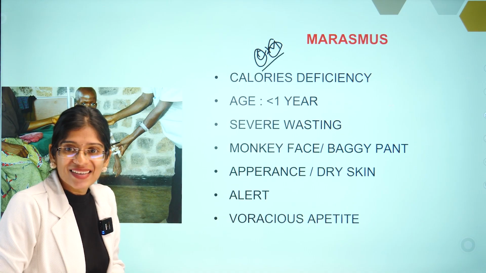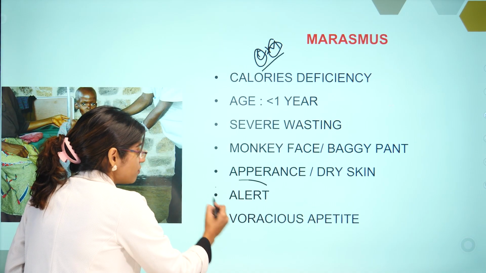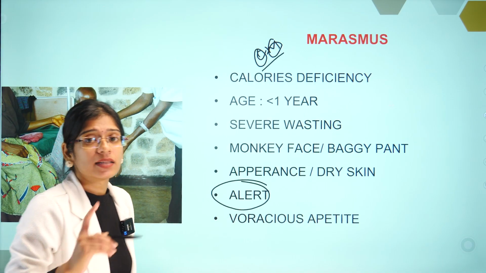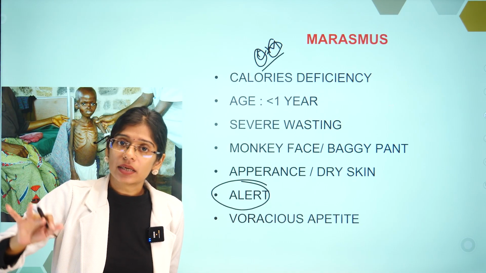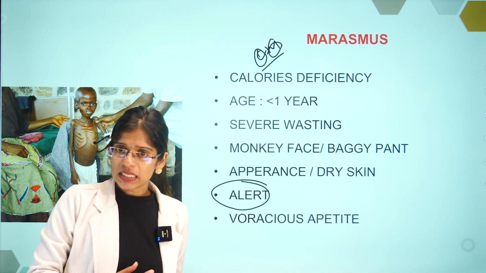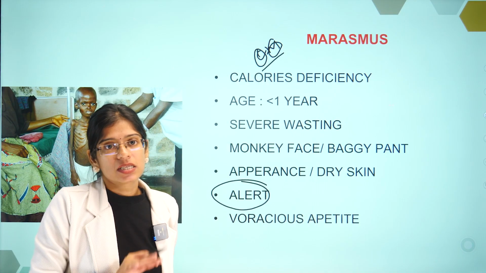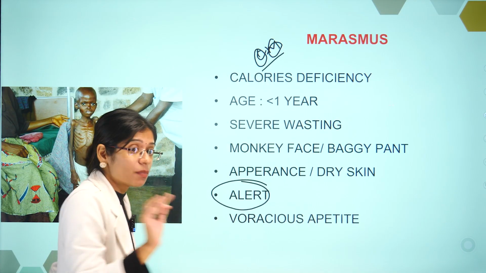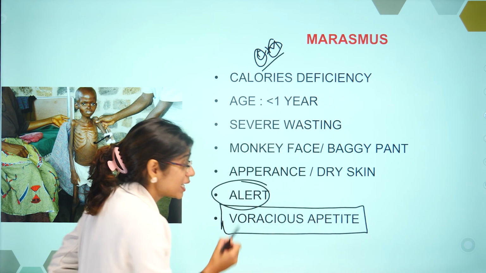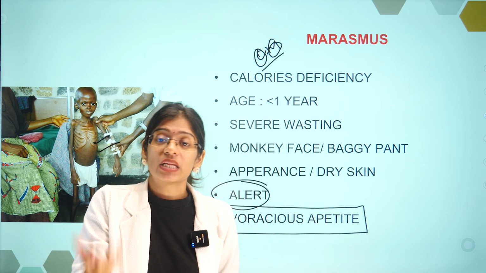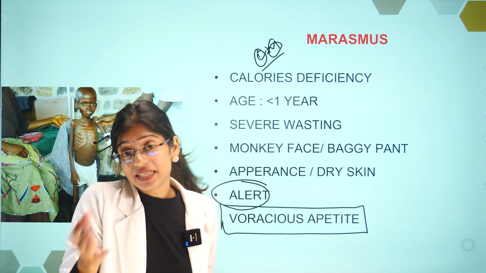They are going to have dry skin, and they are going to be very alert, and they are going to have voracious appetite. Children with kwashiorkor don't feel like eating because they feel bloated every time. They don't eat. Whereas in marasmus, they are going to have voracious appetite, meaning they will eat a lot. If you give them food, they will eat it too much.